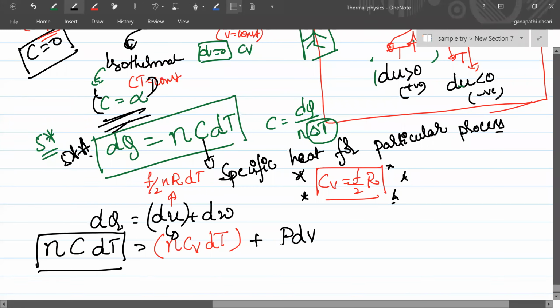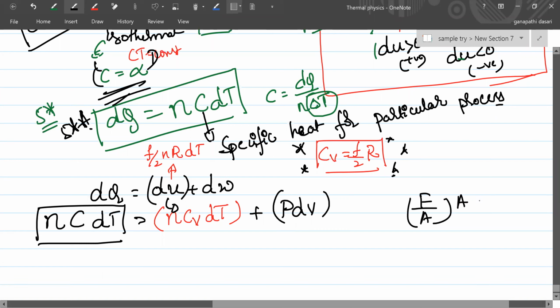This I also explained in one of my classes. The pressure is nothing but force by area, and dV is nothing but area into dx. Area cancels, and F dx is again work done, right? So P dV is the work done by the gas. If you want the entire work done, you need to integrate from initial volume to final volume.